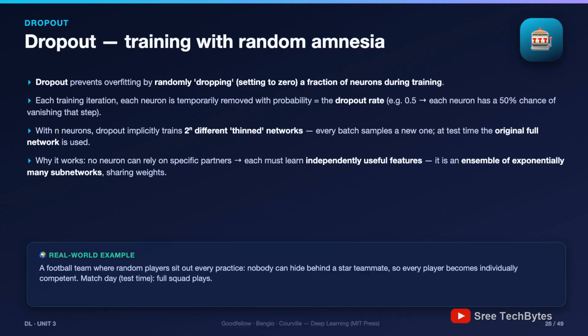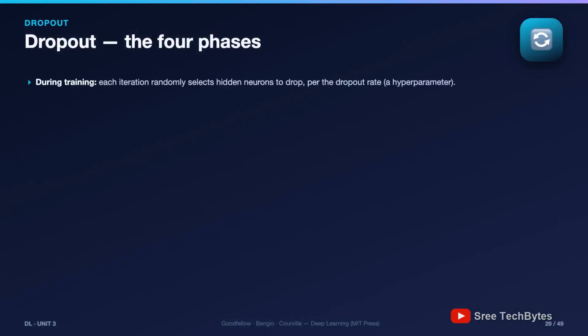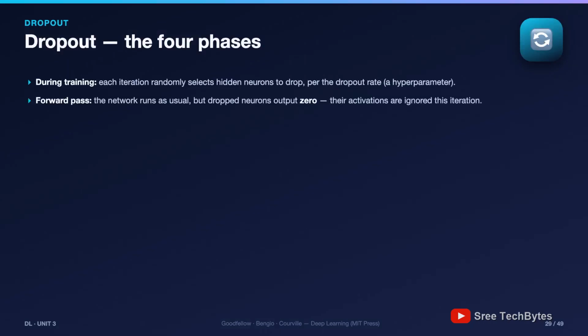The exact mechanics: 4 phases. Next slide. Dropout's 4 phases, the mechanics that exams probe. Phase 1: training selection. Each iteration, randomly select neurons to drop, per the dropout rate. A fresh selection every single batch. Phase 2: forward pass. The network runs normally, but dropped neurons output 0. Their activations simply don't exist this round. Phase 3: backward pass. Only the active neurons receive gradients and updates. The sleeping ones sit this round out entirely. Phase 4: test time, and here's the subtle part.